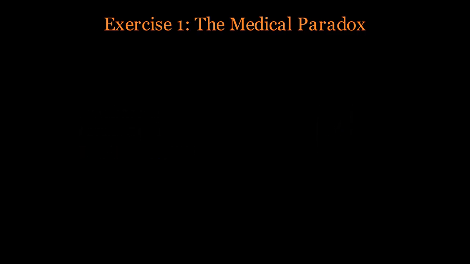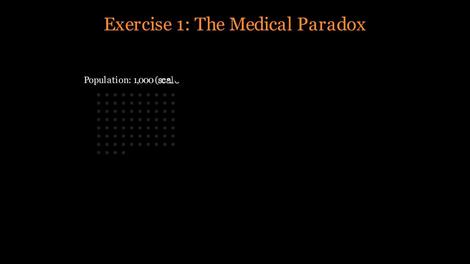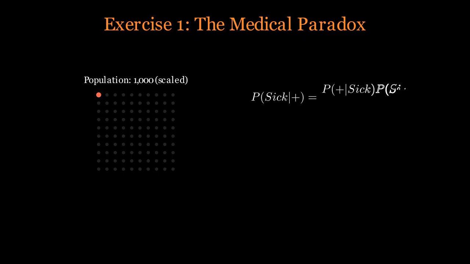Most people, even some doctors, might intuitively think there is a 95% chance you are sick, but as we will see, that intuition is dangerously wrong. Let's visualize this using a population of 1,000 people. If 1% are sick, that's 10 people. If 99% are healthy, that's 990 people.